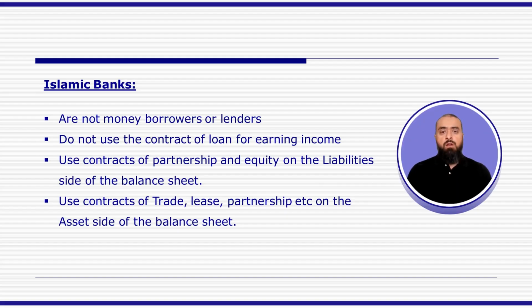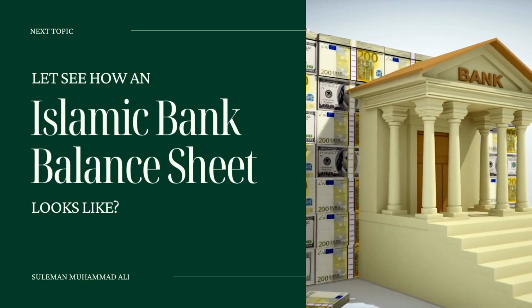Primarily, Islamic banks are not money borrowers or lenders. This is because they do not use the contract of loan for earning income. So they do not use the contract of loan either on the liability side or the asset side. They use the contracts of partnership and equity on the liability side of the balance sheet. And on the asset side, they use different contracts, for example, sale-based contracts, lease-based contracts, partnership-based contracts, and other trade-related contracts. Now let's see how an Islamic bank's balance sheet looks like.